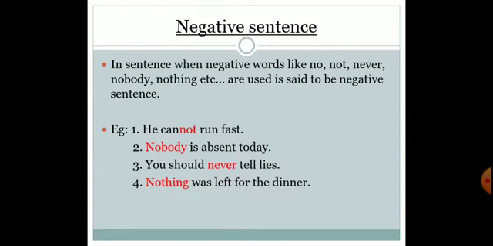Nothing was left for the dinner. They do not follow any instructions. So over here you can see the words are being highlighted in red. You can see that not, nobody, never, nothing, not, all these words used in the sentences create a negative sentence. So these words are used for negative statements.